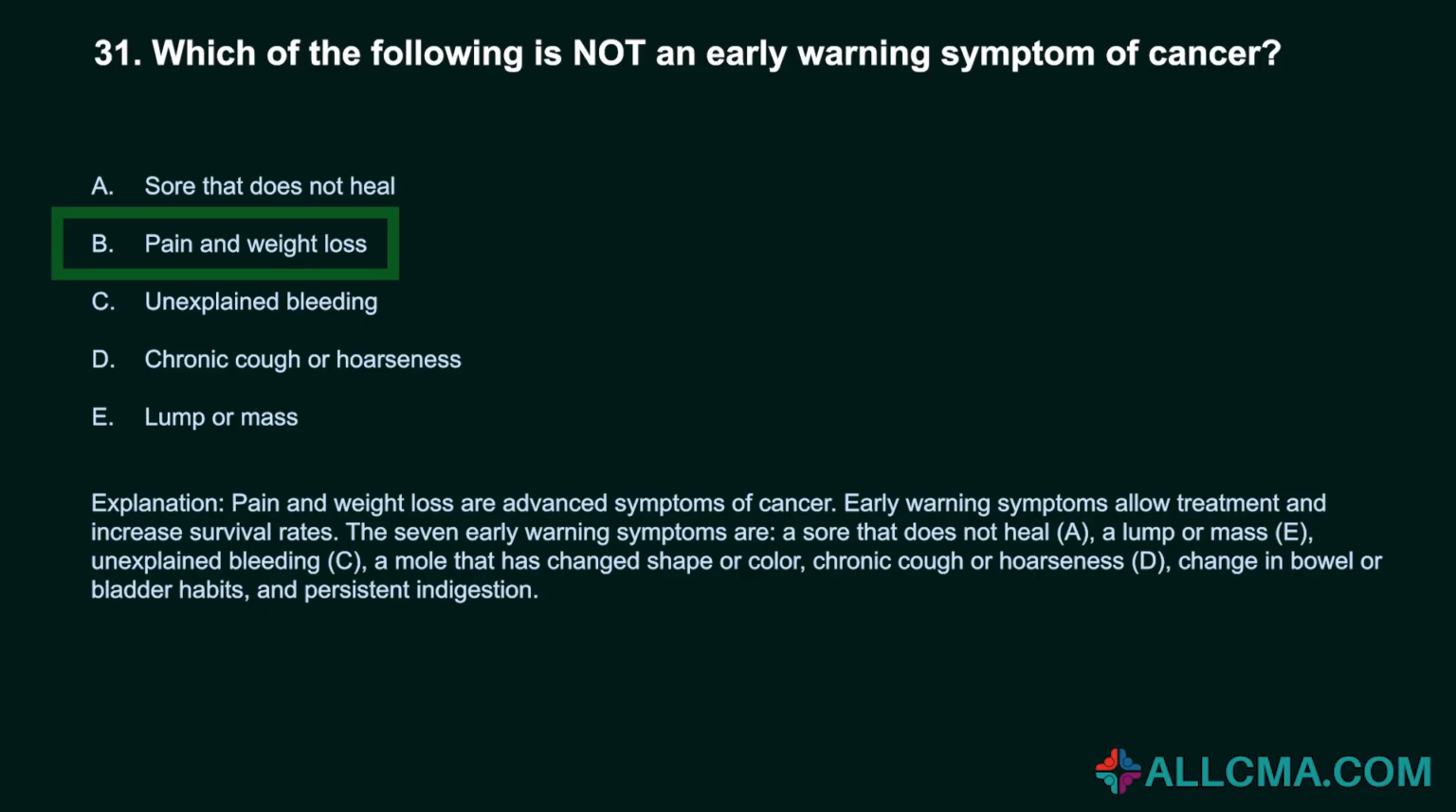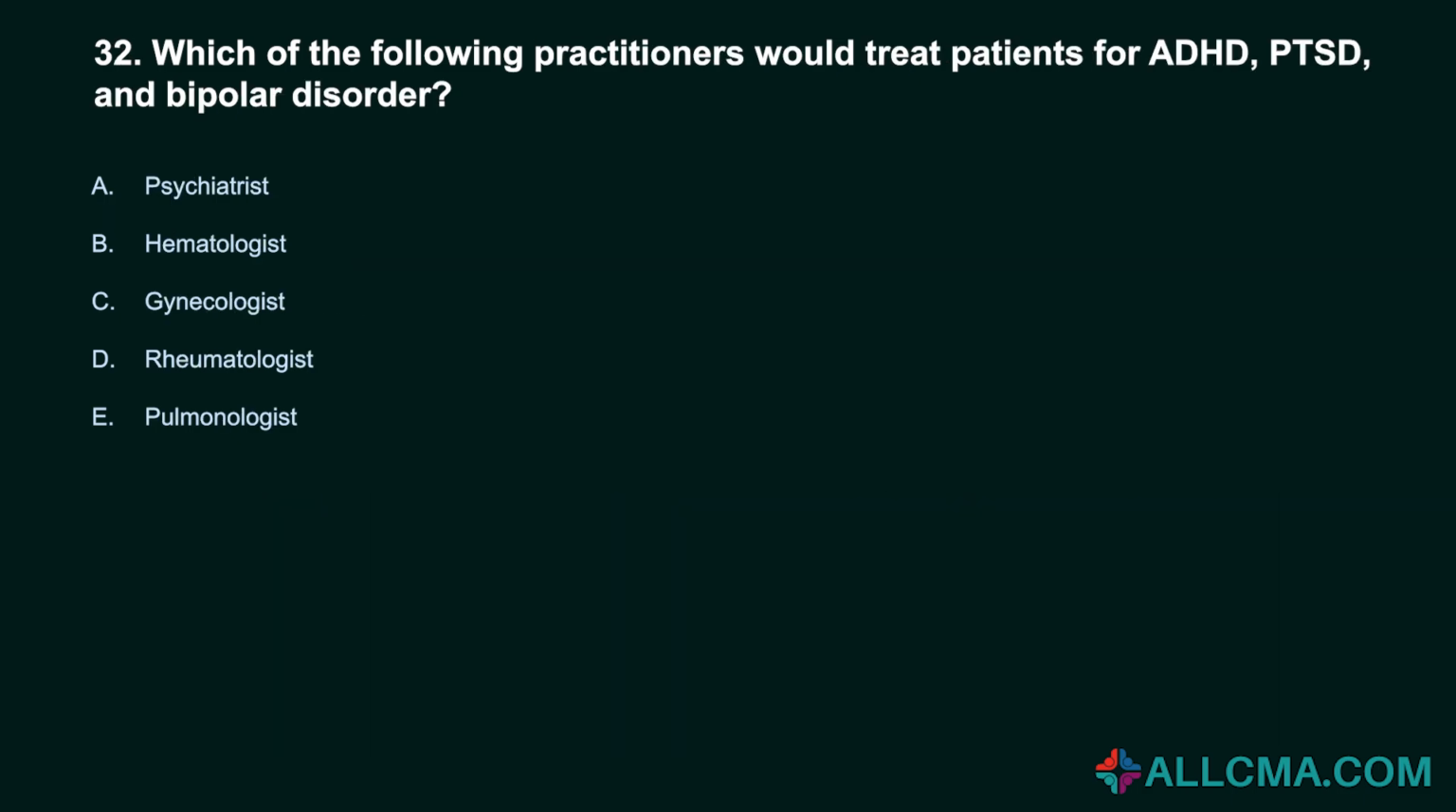The 7 early warning symptoms are a sore that does not heal, A; a lump or mass, E; unexplained bleeding, C; a mole that has changed shape or color; chronic cough or hoarseness, D; change in bowel or bladder habits; and persistent indigestion.